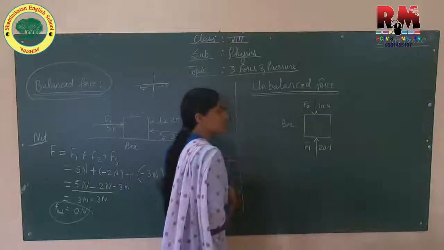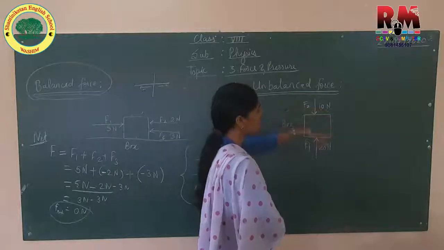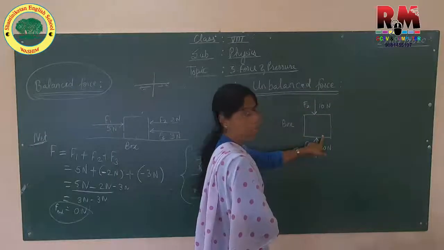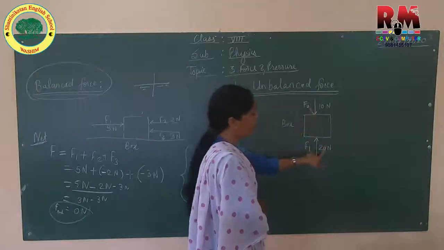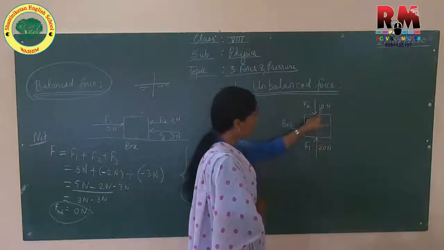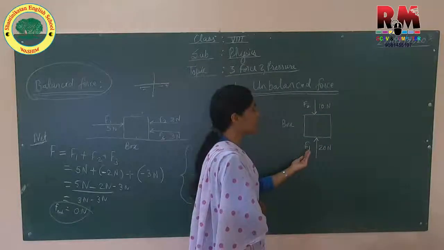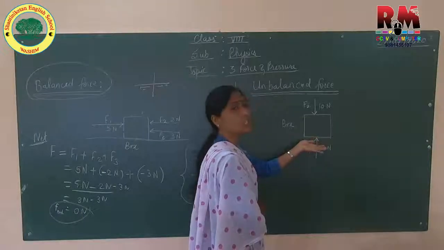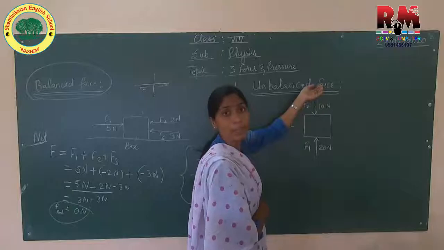Now it's very simple, children, that here we are having lesser force as compared to this force, meaning F1 is greater than F2. By how much? What is the difference? 10 Newton. So it's very obvious that this object will move in upward direction.